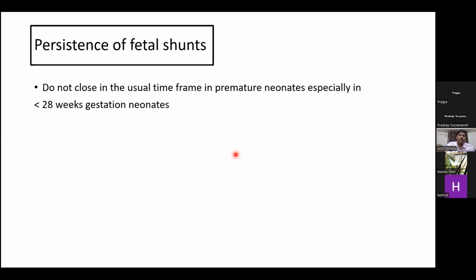Now, we have seen in the previous discussion that most of the shunts get closed, at least functionally, during the transition, but this is not true with preterm neonates, especially those less than 28 weeks gestation. And this persistence of the fetal shunts will again cause maladaptation in the transition from fetal to neonatal circulation in premature babies.